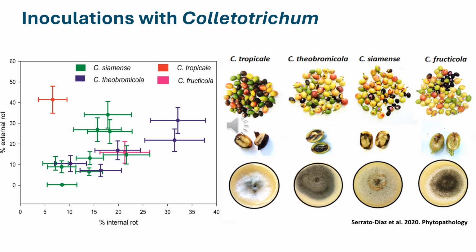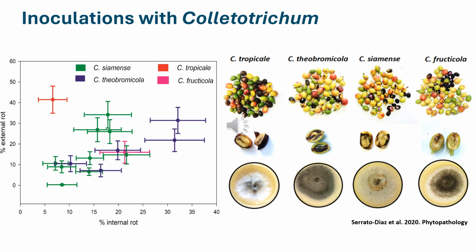As you see in the figure on the left, the y-axis is the percent of external rot, and the x-axis is the percent of internal rot. The crosses in the graph represent the percent of internal and external rot for each isolate. For example, the red cross represents the percent of external and internal rot of Colletotrichum tropicale. This isolate causes more external than internal rot.